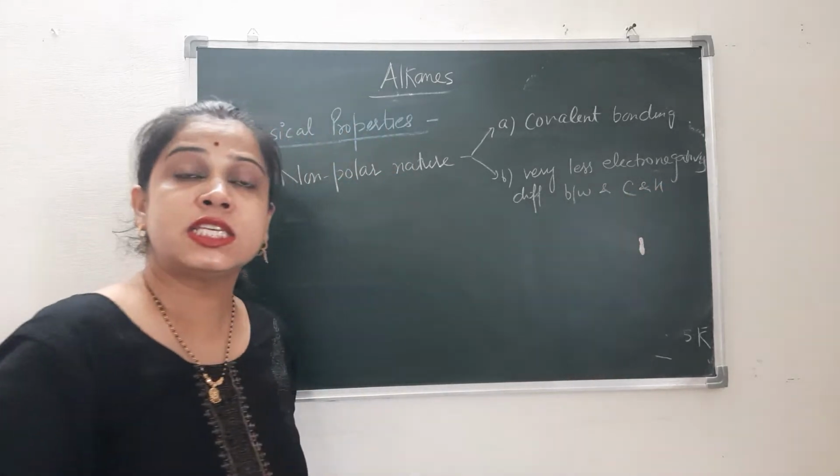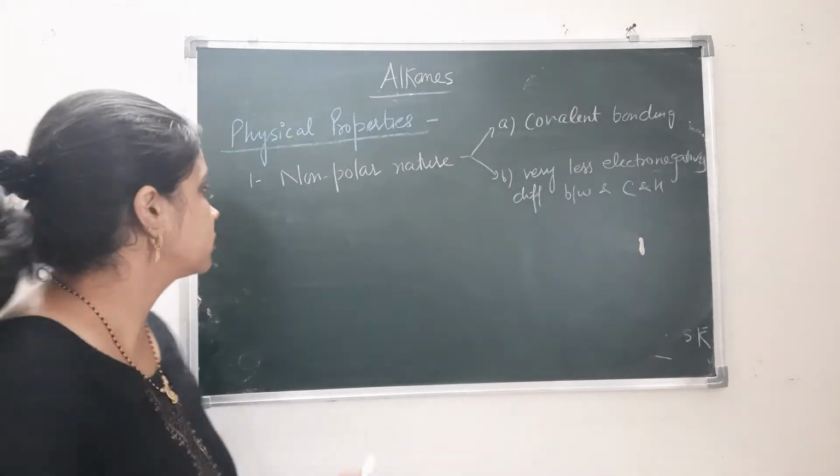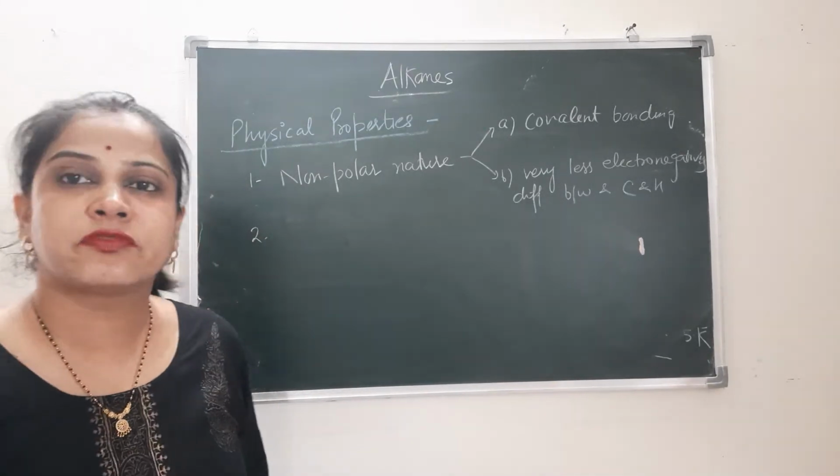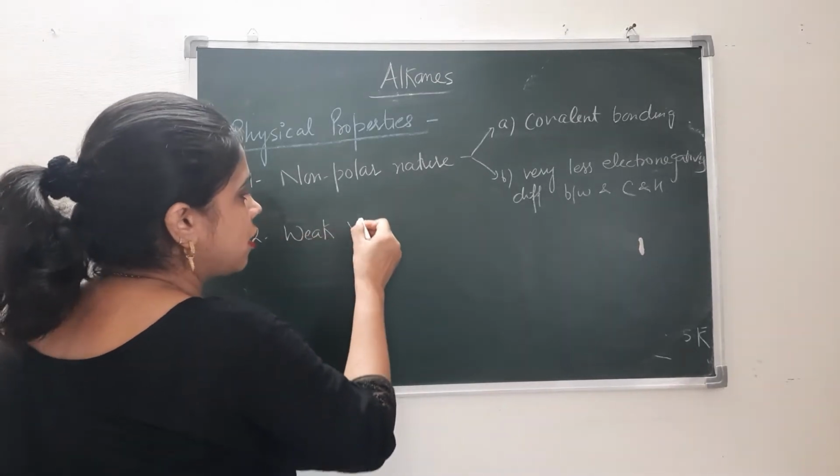So because of these two reasons, the alkanes are non-polar in nature. They generally consist of van der Waals forces between them. They have weak van der Waals forces.